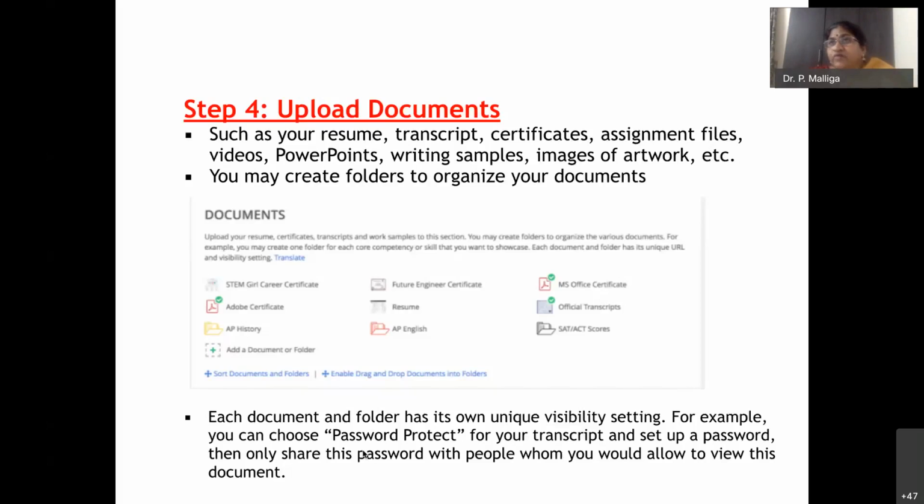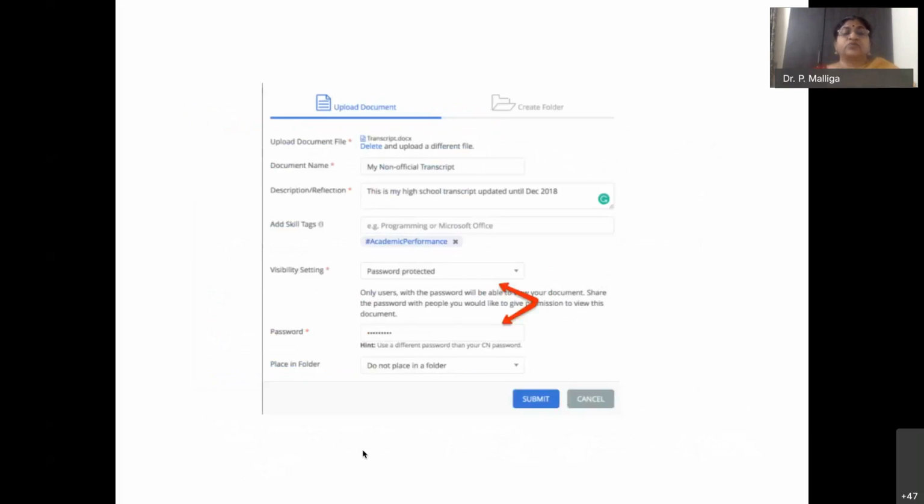Let us say you are going for a job, and then they want to see all your skill set, your transcript, those things. Then you can share your password with them. They can see those things, verify it, right? So all this is possible. Fine. So this is how, when you're uploading, it will ask you, okay, document name, description, skill set, visibility setting. You can give a password protected, and you can submit it.